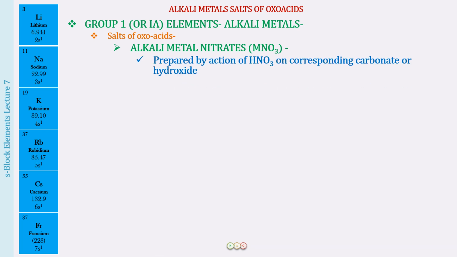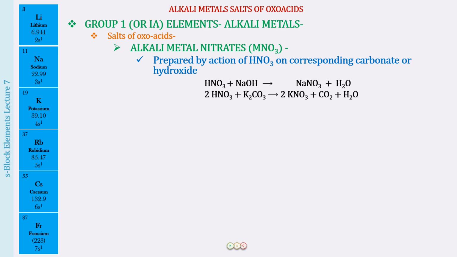So how are we going to prepare them? Well, we will be preparing them by the action of HNO3 on the corresponding carbonate or hydroxide. For example, if we react HNO3 with sodium hydroxide, we get NaNO3, sodium nitrate, and along with that water is produced. So this is an example of an acid-base reaction where we get the corresponding salt, and along with that water is produced. And then we have HNO3 reacting with potassium carbonate to produce KNO3, the corresponding alkali metal nitrate. Along with that carbon dioxide is evolved because we have a carbonate, and water is also produced.